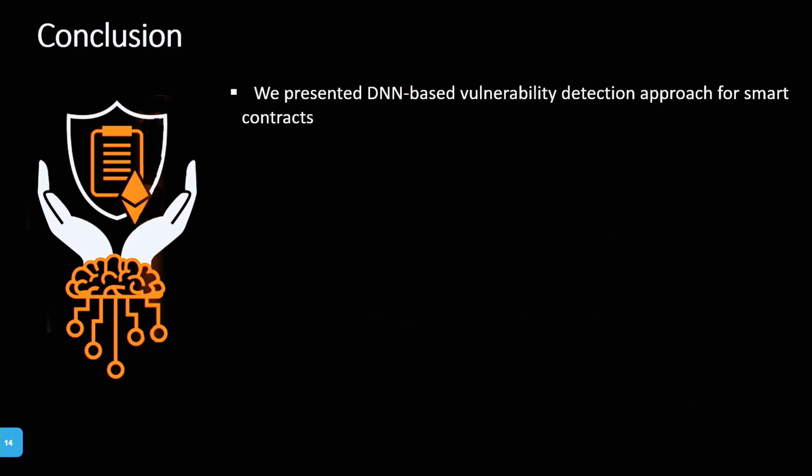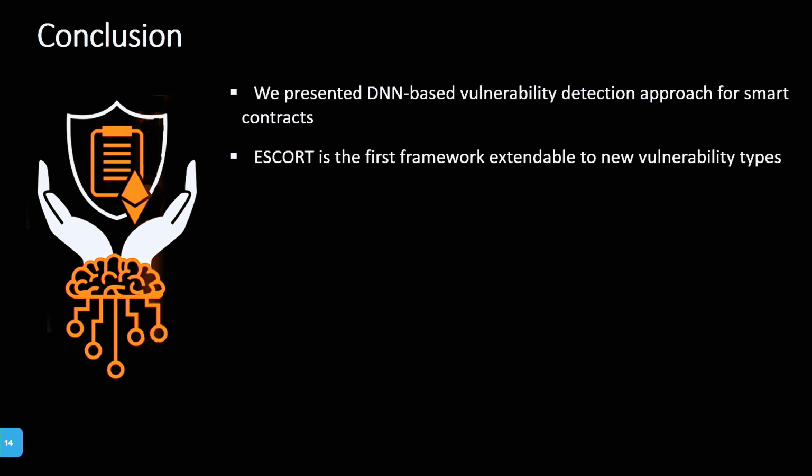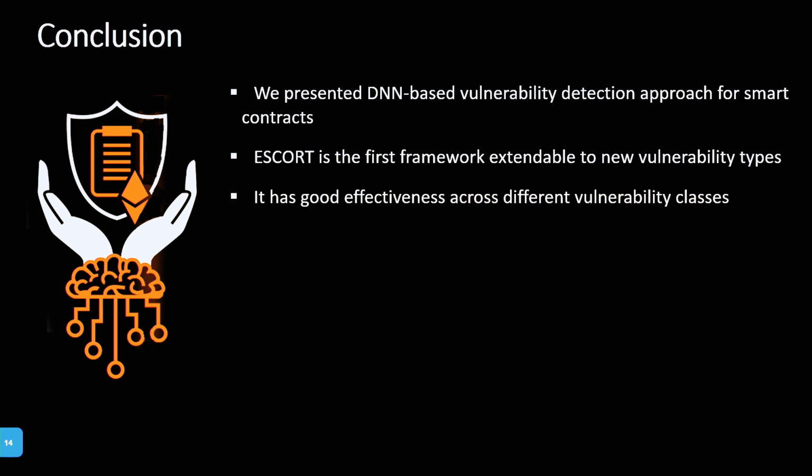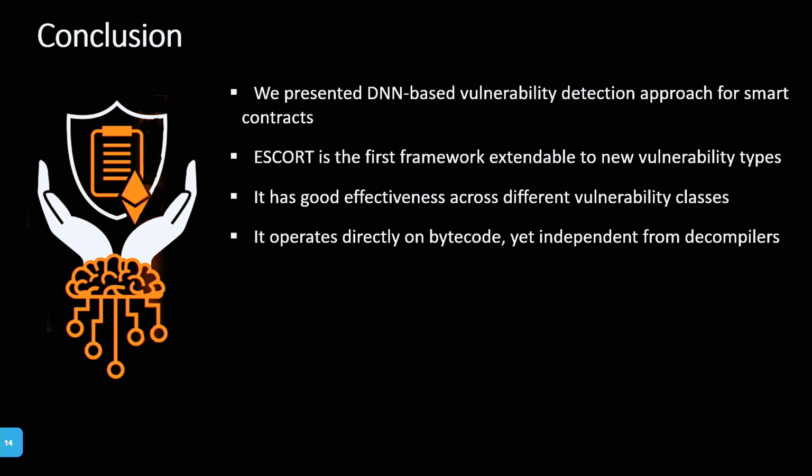So in the conclusion, we presented a DNN-based vulnerability detection approach to combine multiple tools into one tool. Escort is the first framework that is by design extendable to new vulnerability types. We show good performance across all vulnerability types, especially the minority classes. We operate directly on opcode, meaning we are independent from decompilers. And we have a very good inference time.